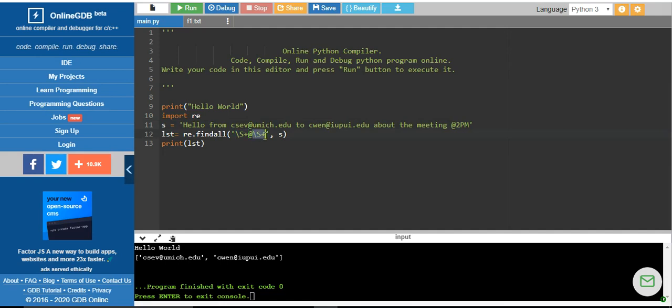followed with any number of non-white space characters. So when I say something here, if I see here SS at 2 p.m., we will see whether that will be extracted or not. Yes, because any word, any non-white space characters followed with at and followed with any non-white space characters. So if you observe here, it is going to extract a word which matches the pattern. So that is what the list is going to return, the pattern that is matched. Okay.